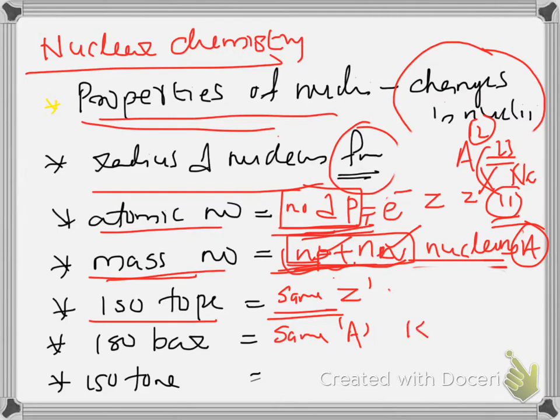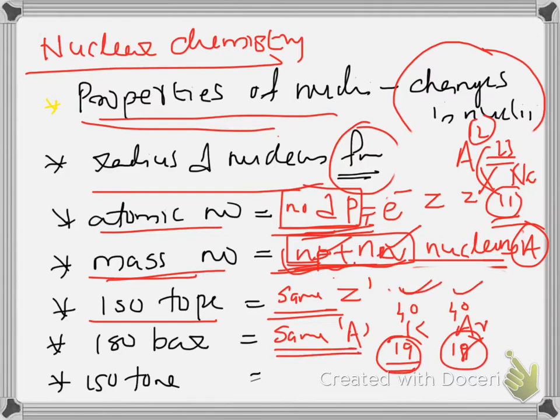Potassium 19, argon is also 19, potassium 40, argon 40. Both have the same mass number but different atomic number. Argon is 18, so they have different atomic number and the same mass number. The same mass number represents isobars.